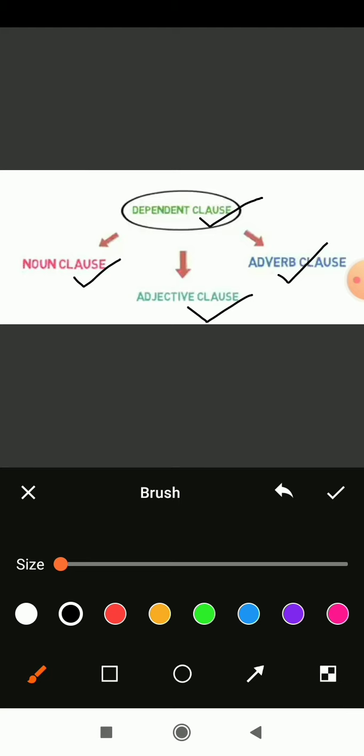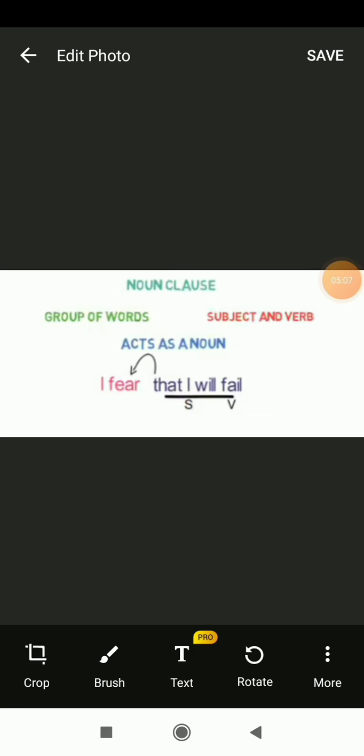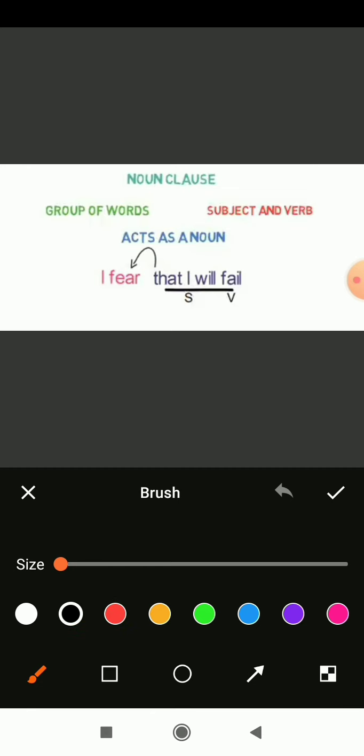Now let's discuss these elements of the dependent clause briefly, in another slide. Let's begin with the noun clause first. What is a noun clause? Before that, let's know the basics. A noun is the name of a person, place, or thing. And a clause is a group of words which forms a sentence, and it is divided into two parts: independent clause and dependent clause. Among dependent clauses, we are studying the noun clause.